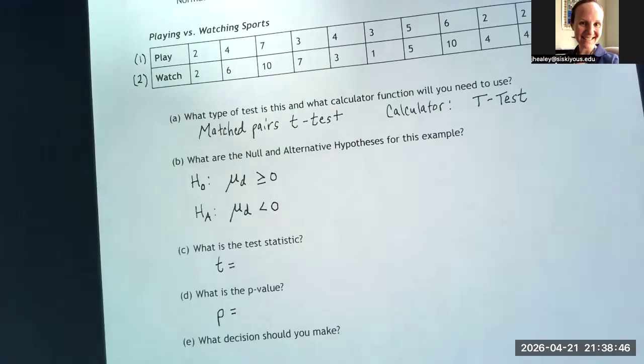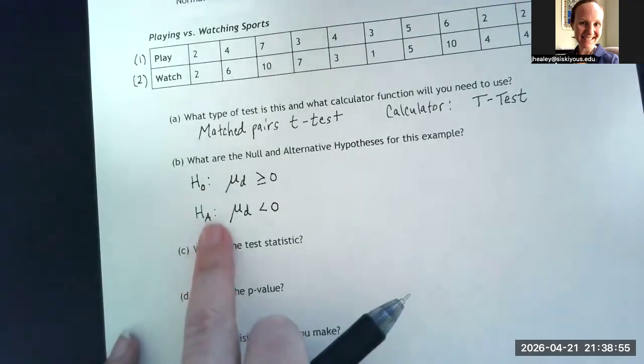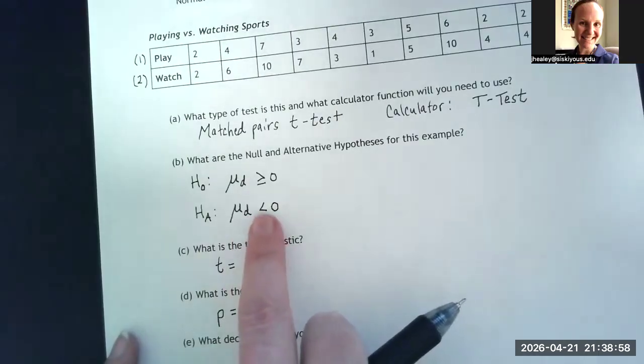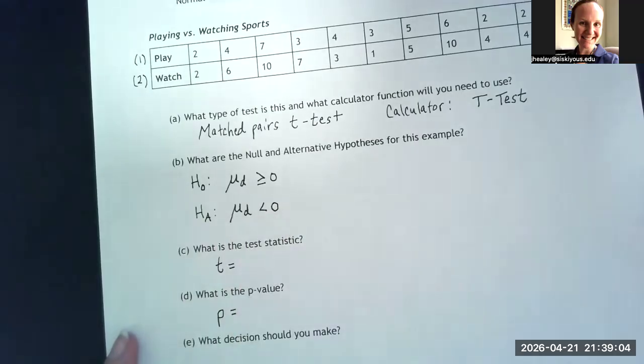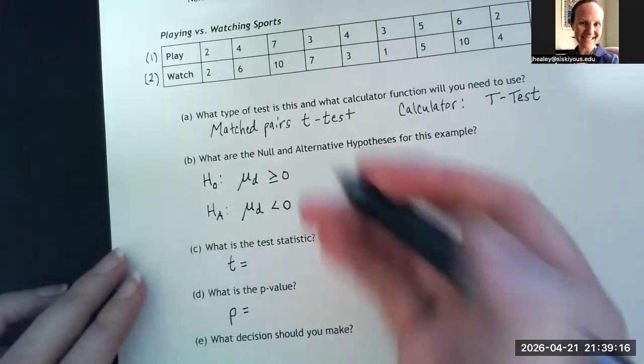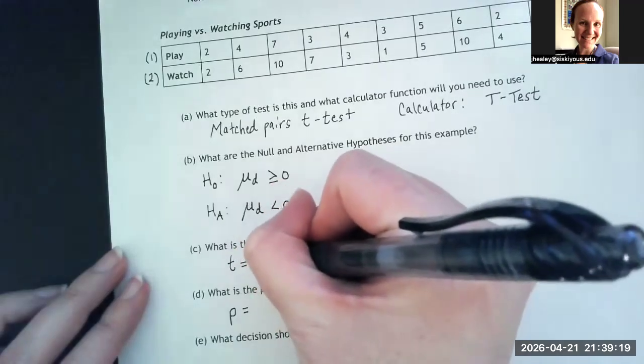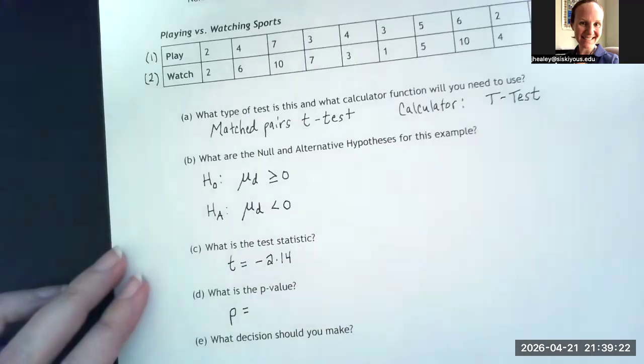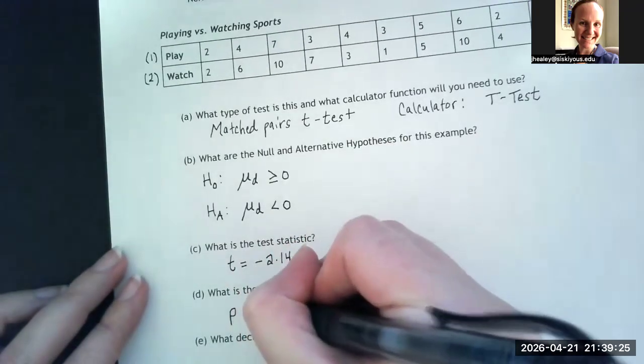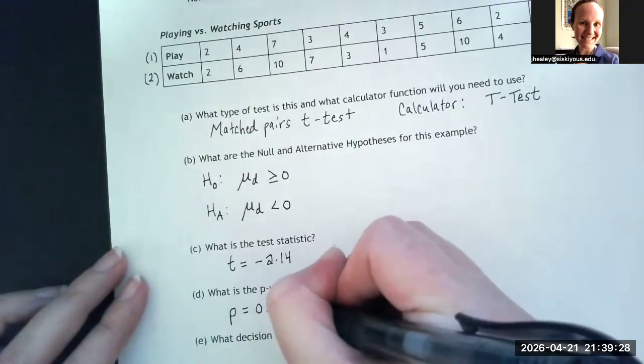For the next row, we have to choose either not equal to the mu sub 0, less than the mu sub 0, or greater than the mu sub 0. We always go back to where our alternative hypothesis is, and we use whatever sign is in there. Our alternative hypothesis has a less than sign, so we want the second option, the middle option, for this one. So hit enter on the middle option, and then arrow down to calculate. When we hit that button, we're going to get our t value of negative 2.14 if I round it, and my p-value is going to be 0.0303.